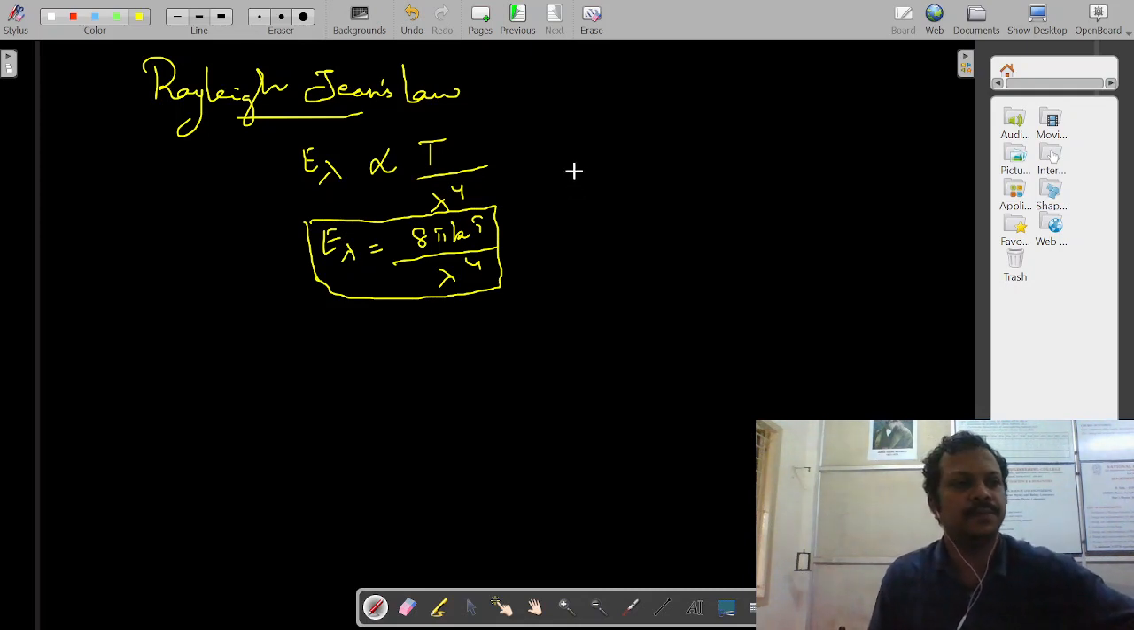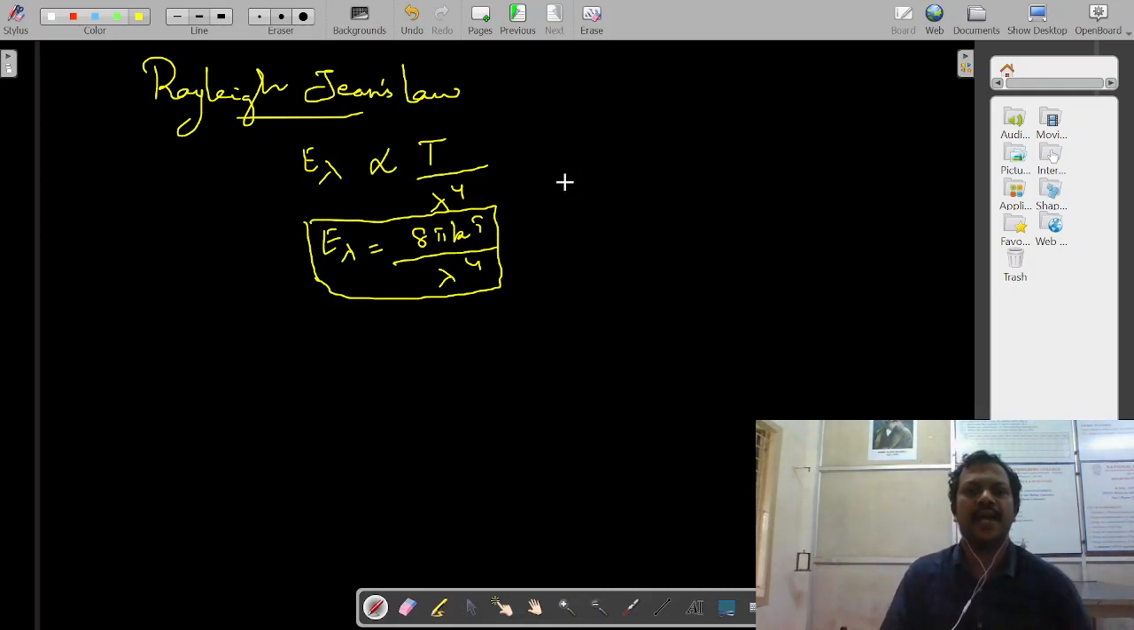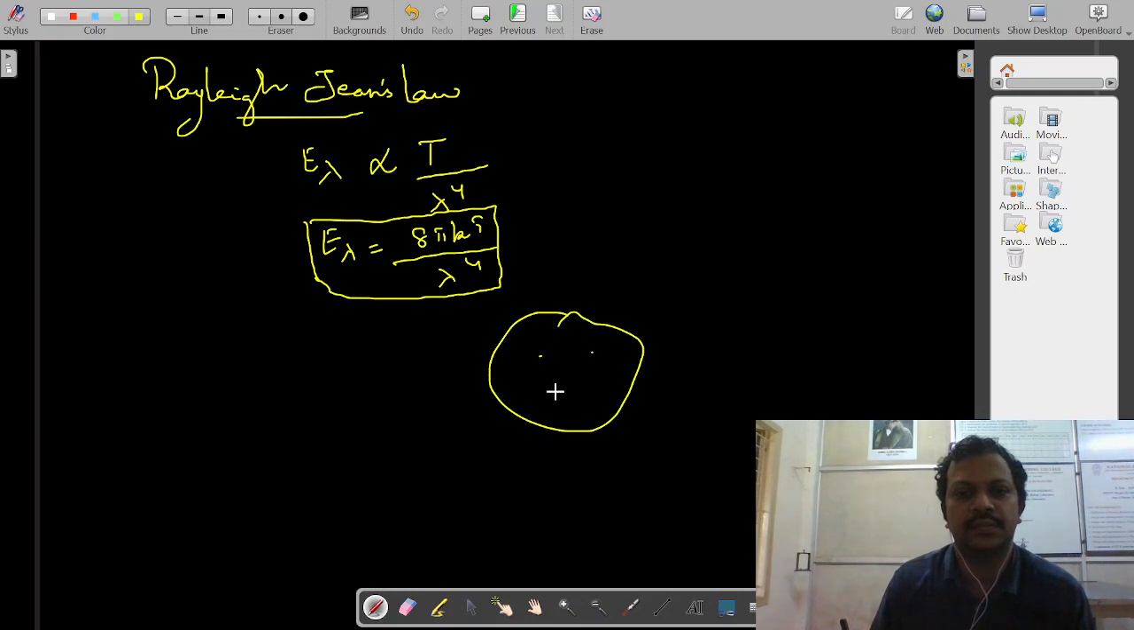So these are the laws. And Planck's law we can derive separately. With this, we can complete this. So this is about the introduction of quantum physics. So thank you.